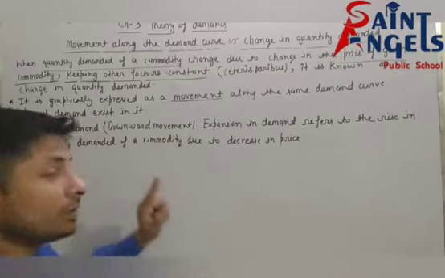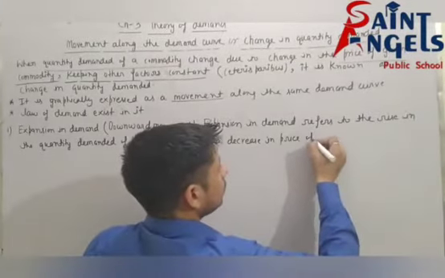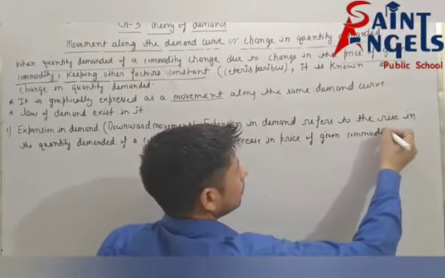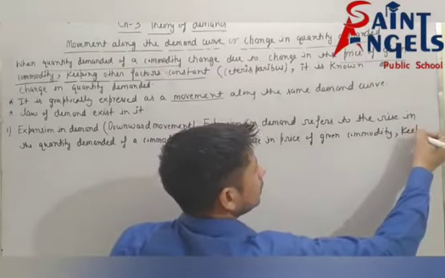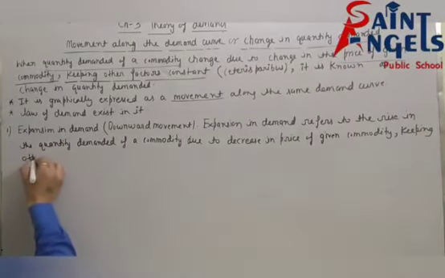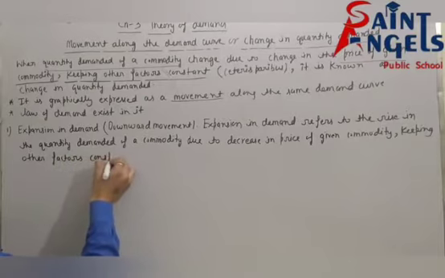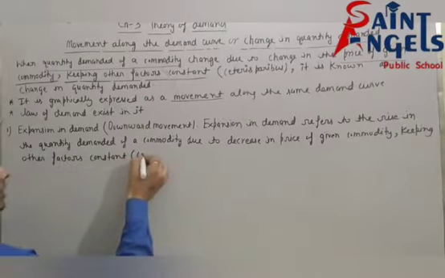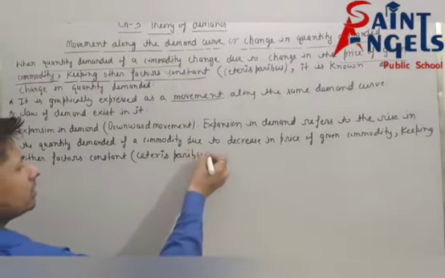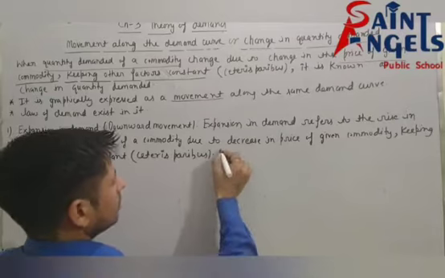So increase in demand means price will decrease, means decrease in price of given commodity, keeping, this line is most important, keeping other factors constant, or you can write ceteris paribus. Ceteris paribus means keeping other factors constant. So it is known as expansion in demand.